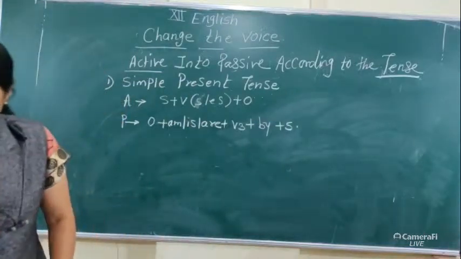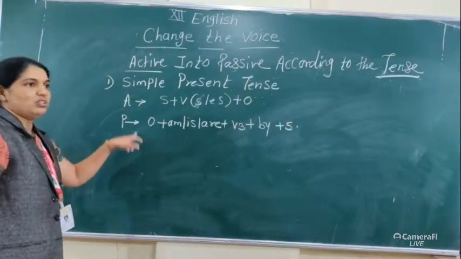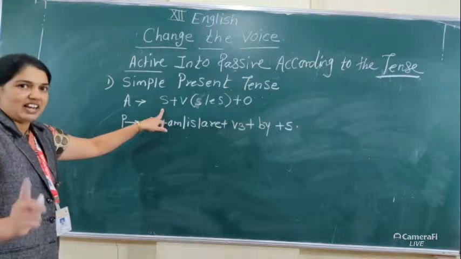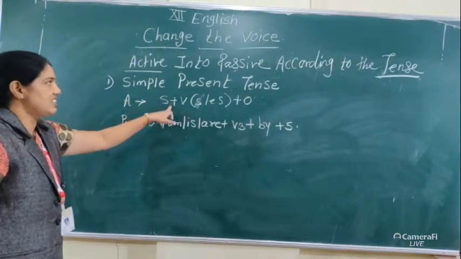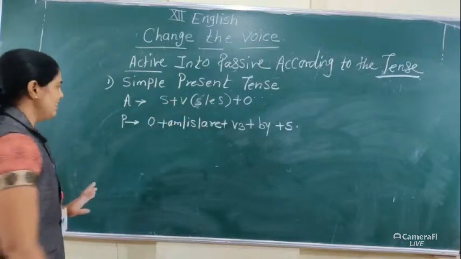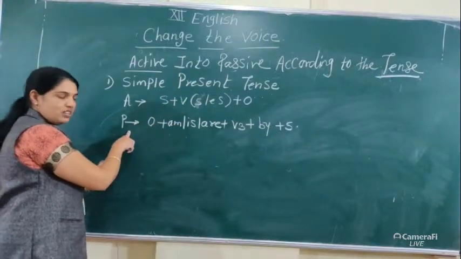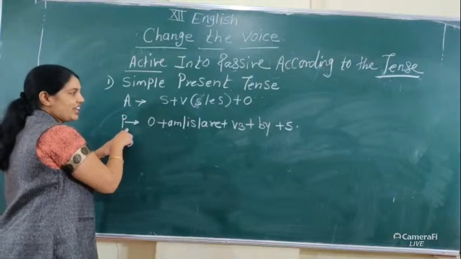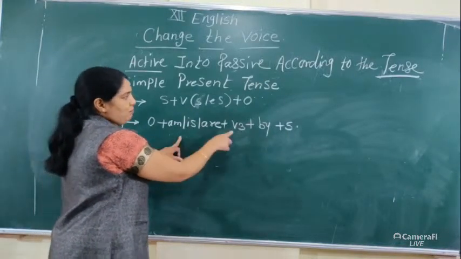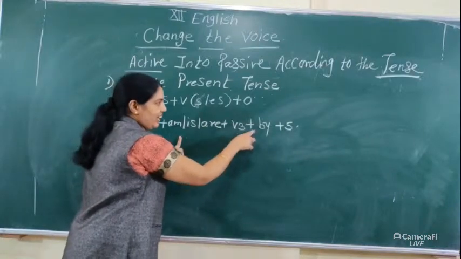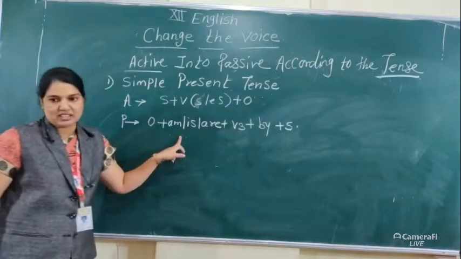First of all, find out the tense of the sentence. If the given active voice sentence is in simple present tense, the following structure is used when converting it into passive: object plus am, is, are plus V3 plus by plus subject.